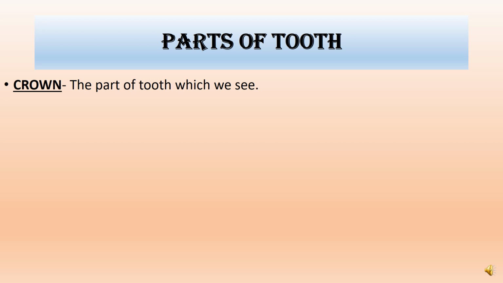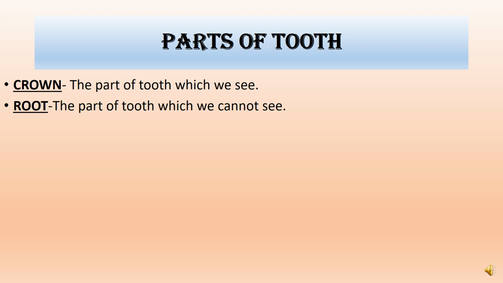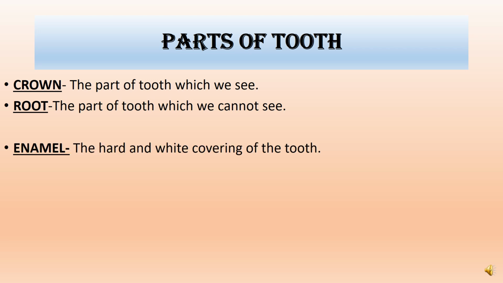Root, the part of the tooth which we cannot see. It is present inside our gum line. Enamel, which is also a part of the crown, is the hard and white covering of the tooth which we brush daily. It is the white covering and is very hard.